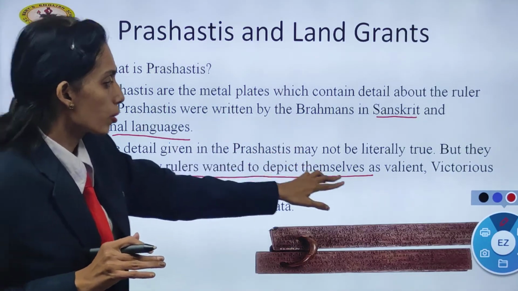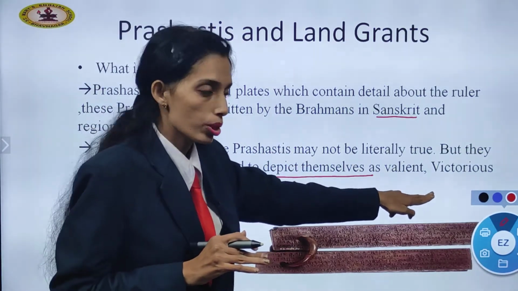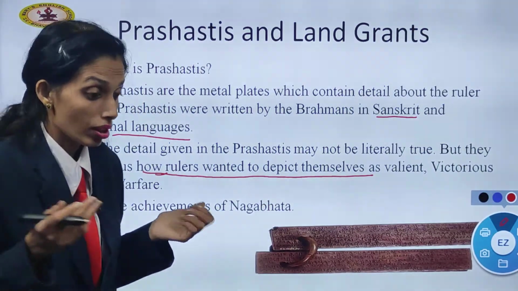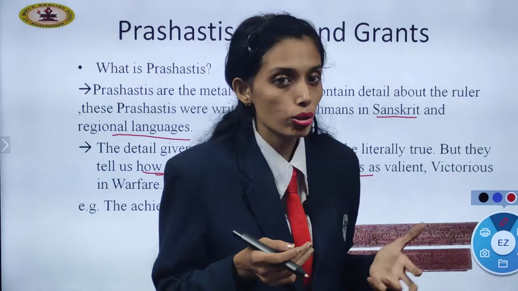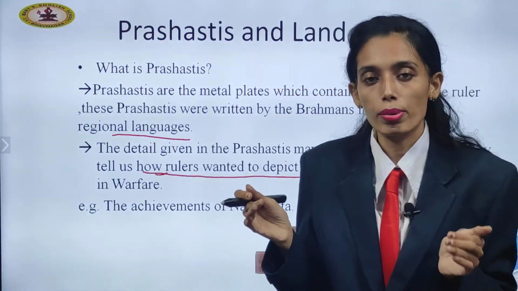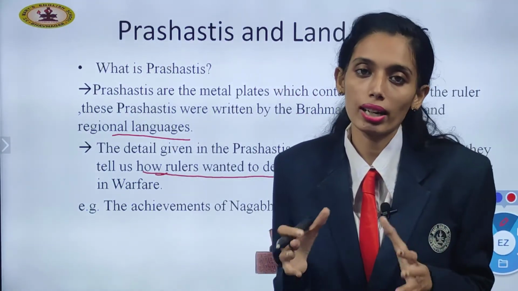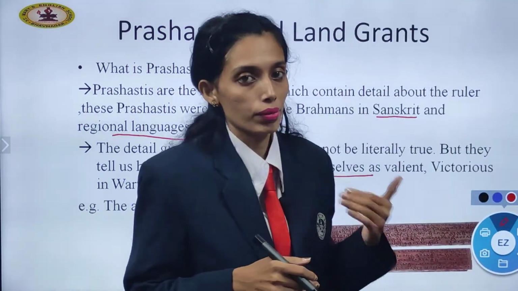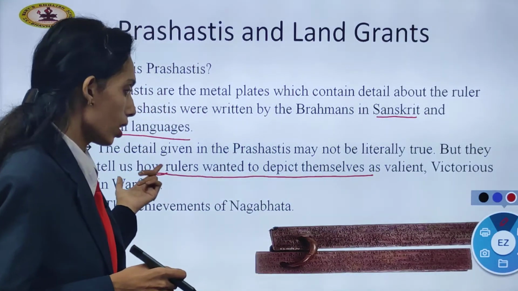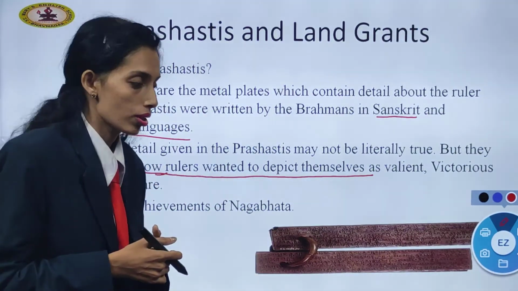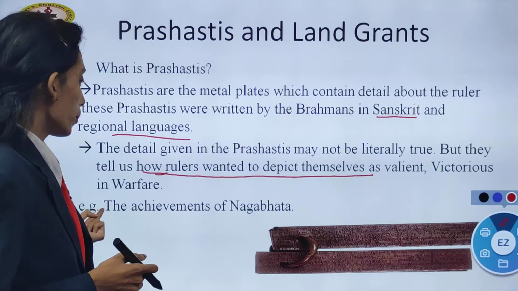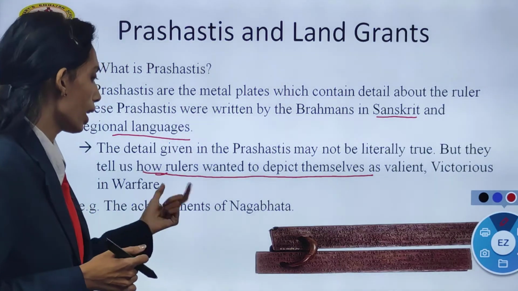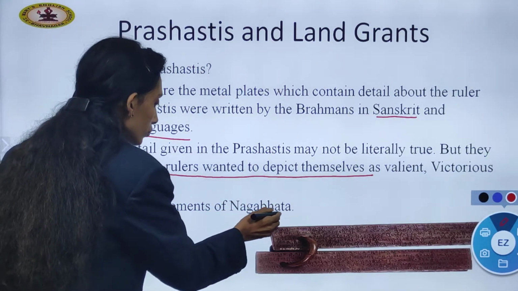Prashastis used to describe the king as a valiant person, victorious in warfare. Might be the king is very weak, he is not that strong, but in a Prashasti they might have shown that the king is a very strong person who can battle and win. So that is how we know about the Prashastis. For example, the achievements of Nagabhatta.